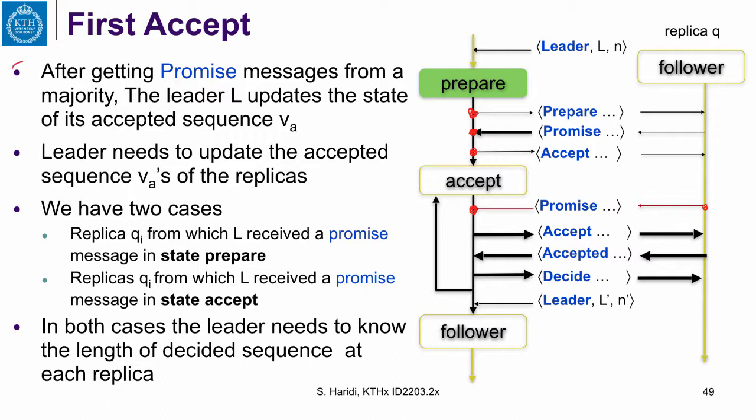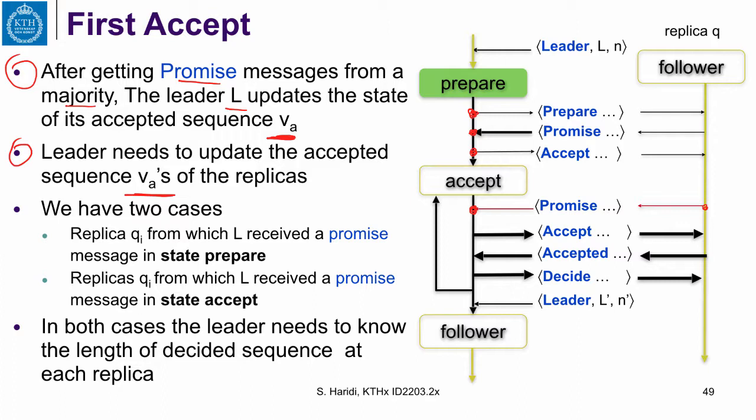So again, after getting the promise messages from a majority, the leader updates its accepted sequence. Now the leader needs to update the accepted sequences of the replicas. This is what we call synchronizing the state of the replicas.